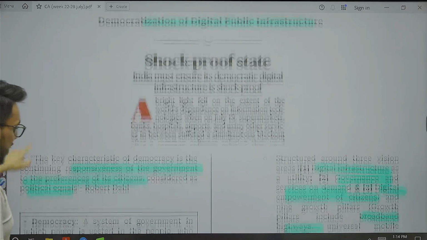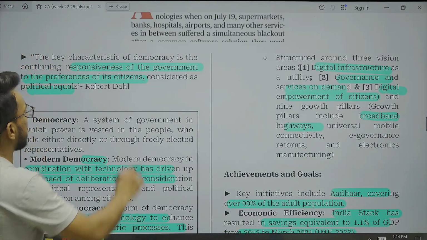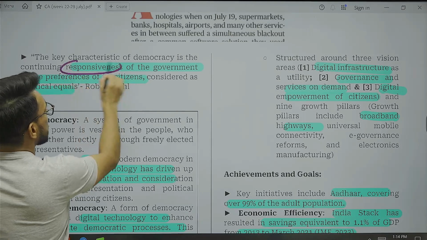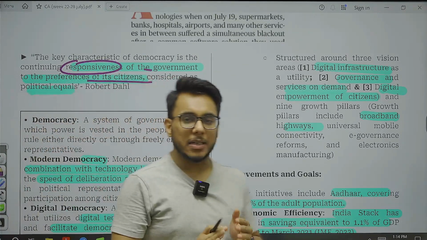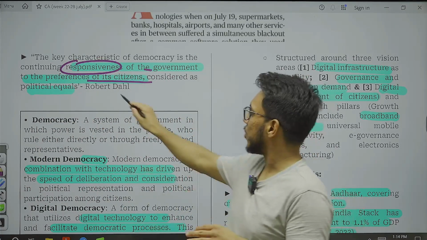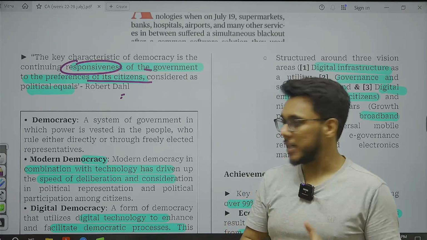When we talk about democracy, the key characteristic of democracy is the continuing responsiveness of the government to the preferences of the citizens, who are to be considered as political equals. Robert Dahl. This is the most important consideration of a democracy.